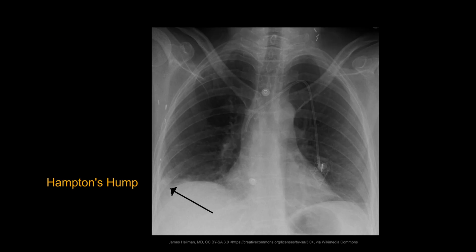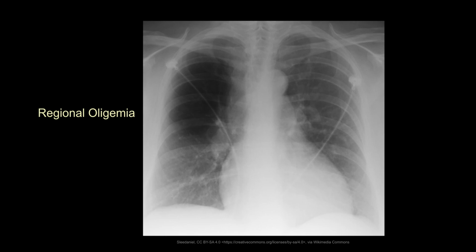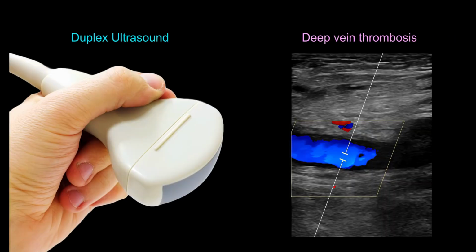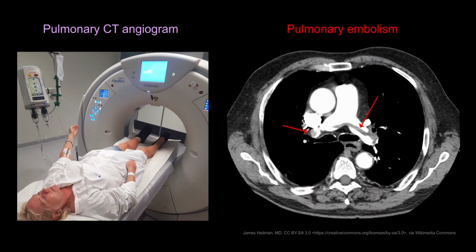Chest radiograph may demonstrate peripheral wedge-shaped airspace opacity from lung infarction described as Hampton hump, or regional oligemia described as Westermarck sign. Duplex ultrasound is the preferred test for DVT diagnosis. Urgent pulmonary CT angiogram is the gold standard test for pulmonary embolism diagnosis.